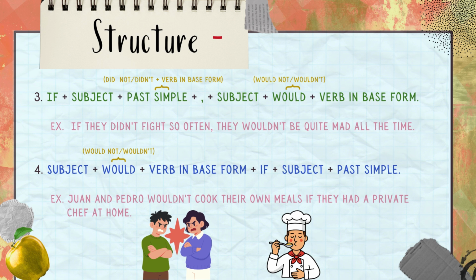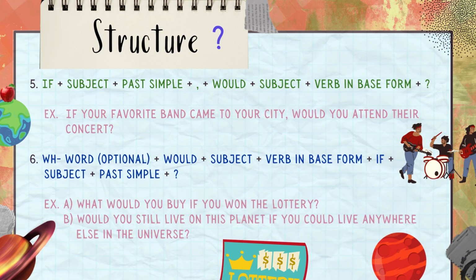We can use negative sentences in a few ways, like: if, subject, past simple in negative, comma, subject, would in negative, verb in base form. For example, if they didn't fight so often, they wouldn't be quite mad all the time. Or, subject, would in negative, verb in base form, if, subject, past simple. For example, Juan and Pedro wouldn't cook their own meals if they had a private chef at home.